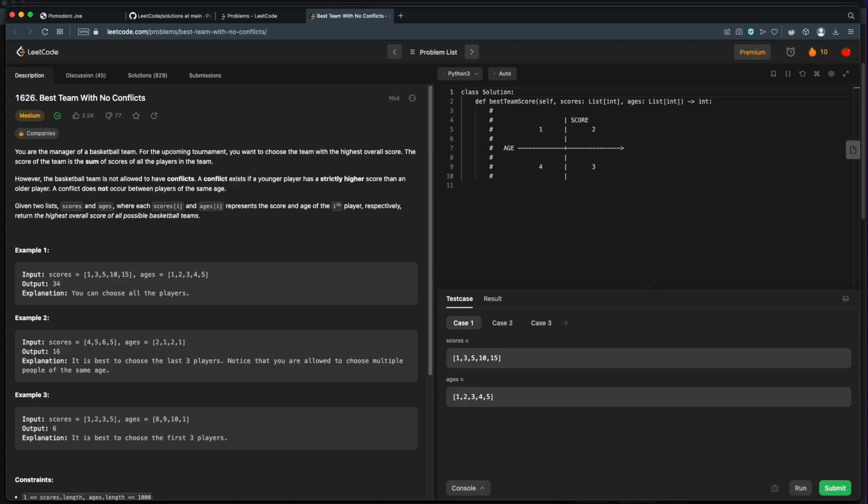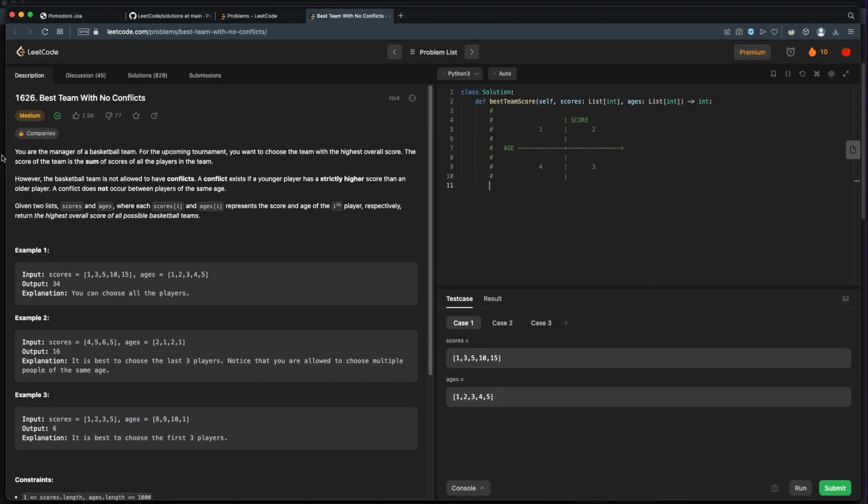Today we're doing LeetCode problem 1626, best team with no conflicts. This is a medium problem, and as you can see, I've actually already started this one. In fact, I recorded the entire video, but it's way too long because it takes too long to describe and draw out these diagrams. So I'll show you what that means in just a second, but before we get started, I will read this problem statement.